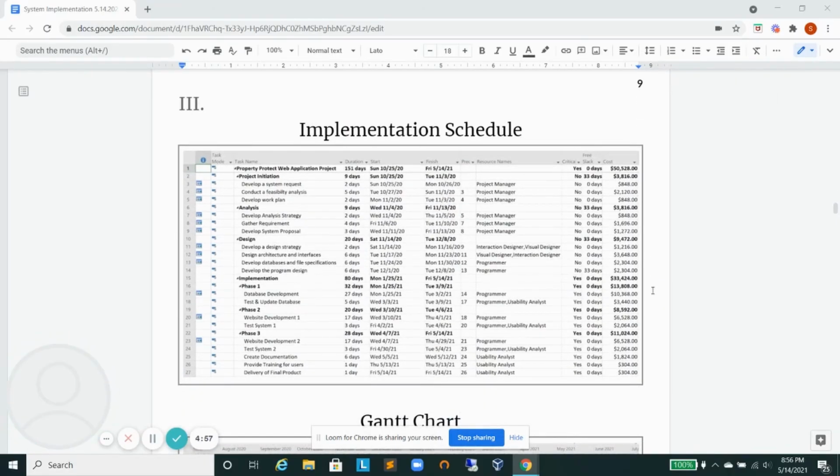So here we have the implementation schedule, which I put together in collaboration with my team members, and it reflects all the steps of the systems development life cycle, which is divided into different steps. The first step is the project initiation, where we develop the system request and the work plan. Then in the analysis phase, we gather the requirements and develop the system proposal. Then in the design, we started designing the interface and the database and developed a program design. And lastly, the implementation step, which is divided into 3 different phases.